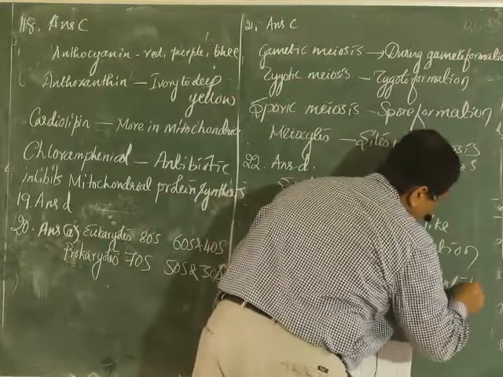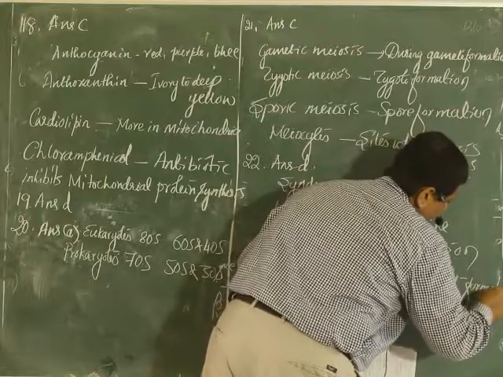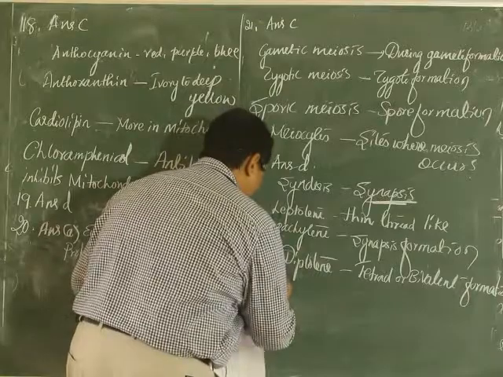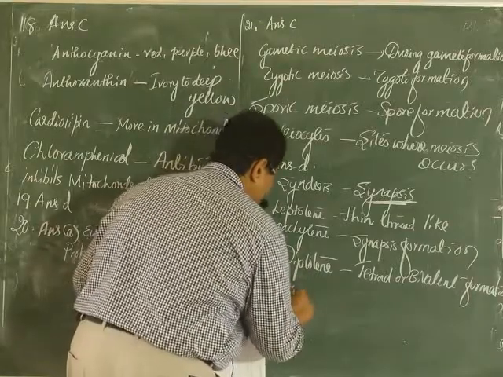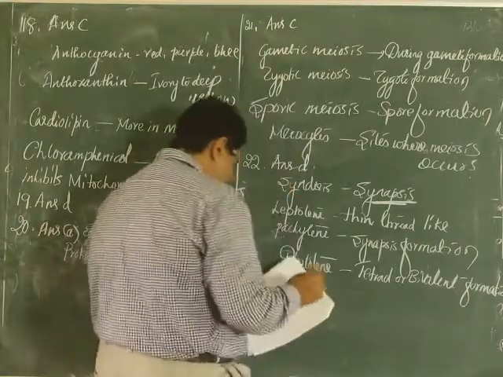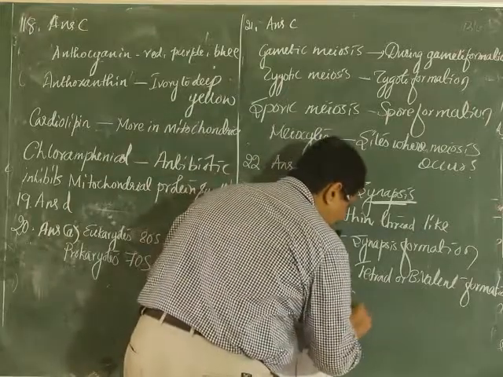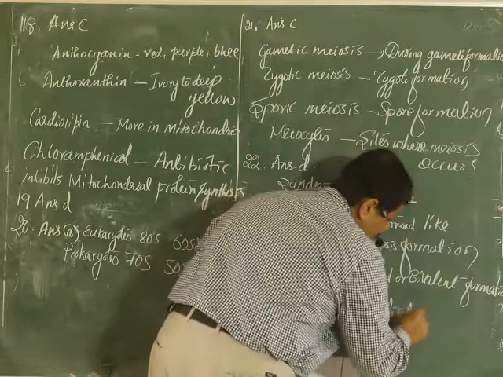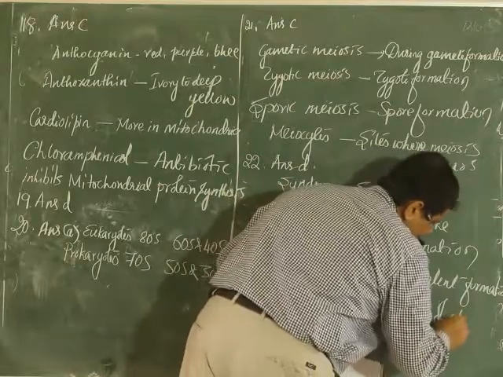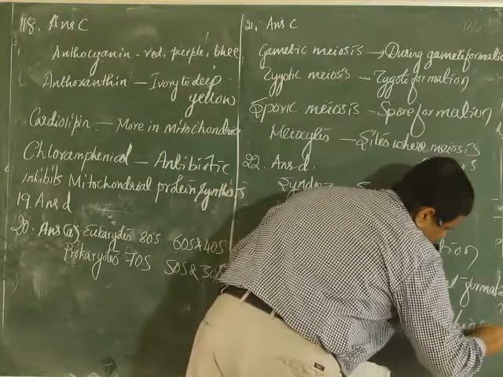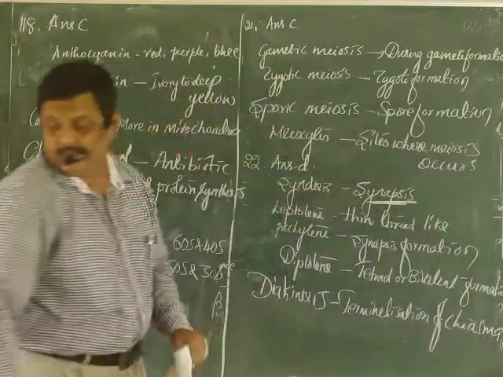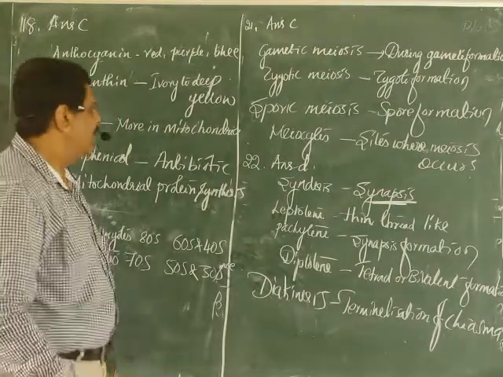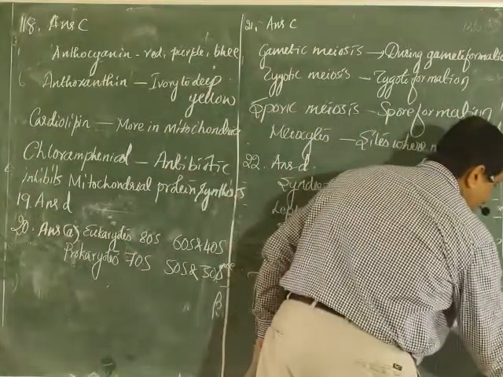Then diakinesis. In this, terminalization of chiasma. So these are some of the important aspects that you should remember along with the answer.